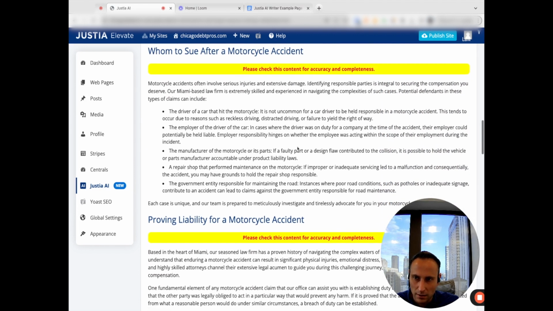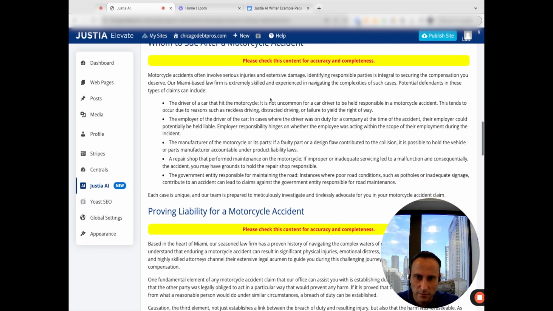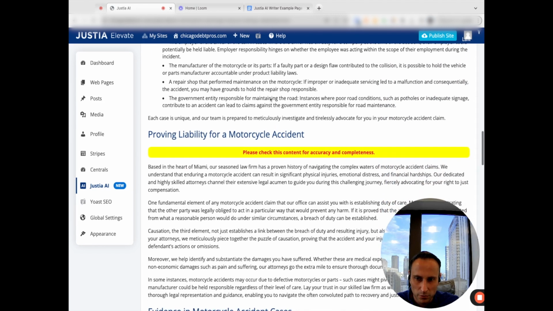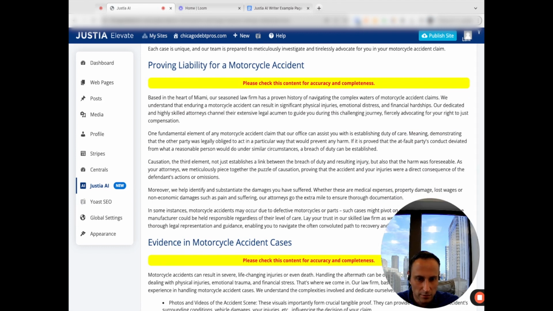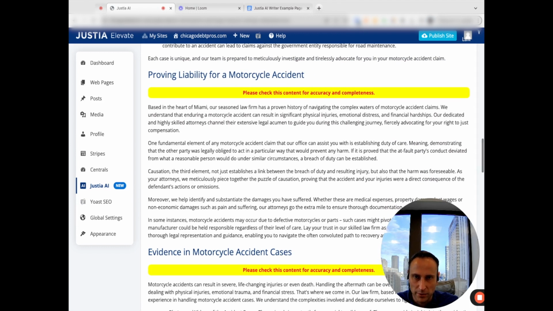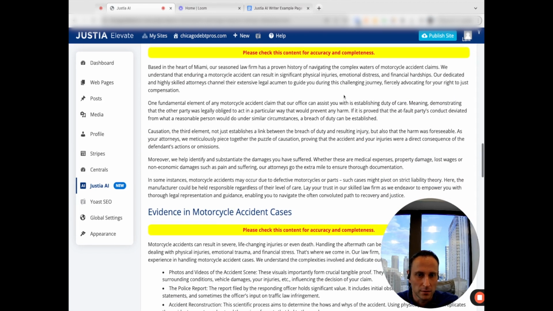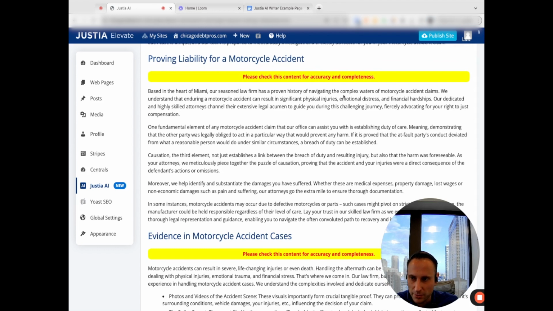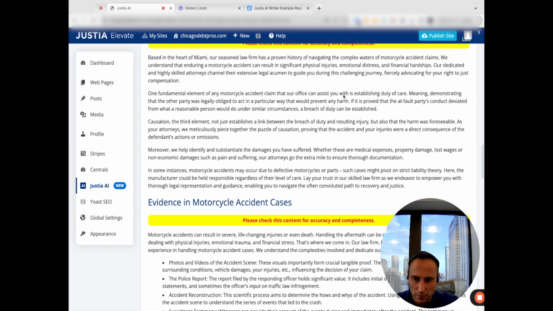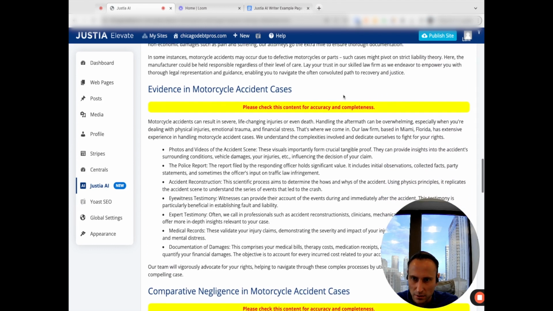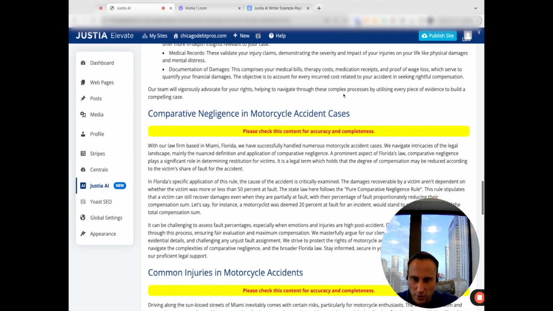Okay, our Miami-based firm. I'd like this to be a little bit more related to the respective area: some specifics of Miami, highway mentions, most common intersections where this happens. Looking a little bit further into this, also not that much.